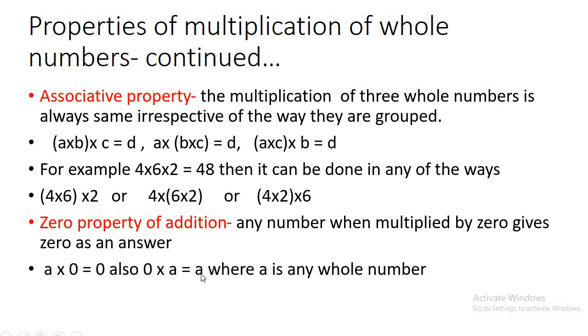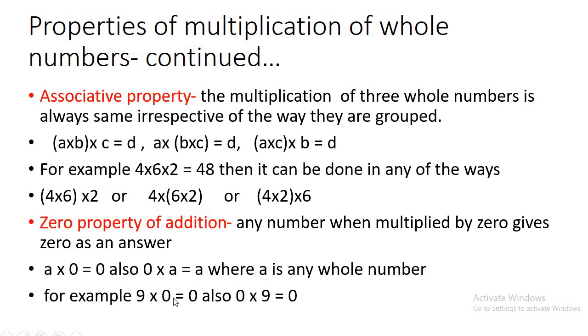So here it should be 0. So if you multiply 9 with 0, you get 0, and 0 with 9 you will also get 0. So what should be the value of this a here? This should be 0, right? Because 0 multiplied by 0 gives you 0 back, right?